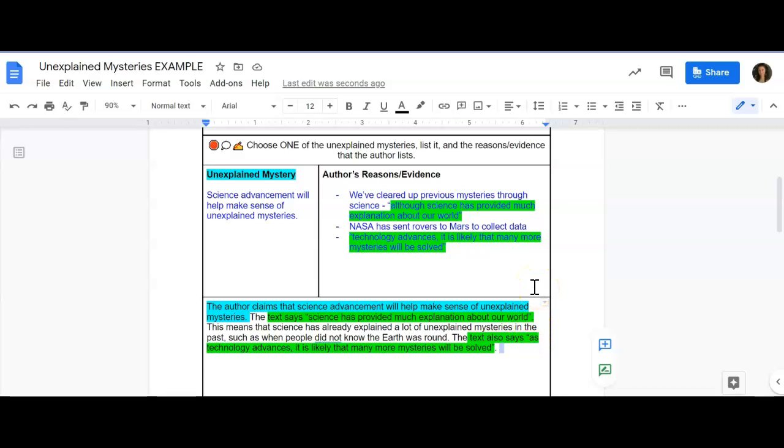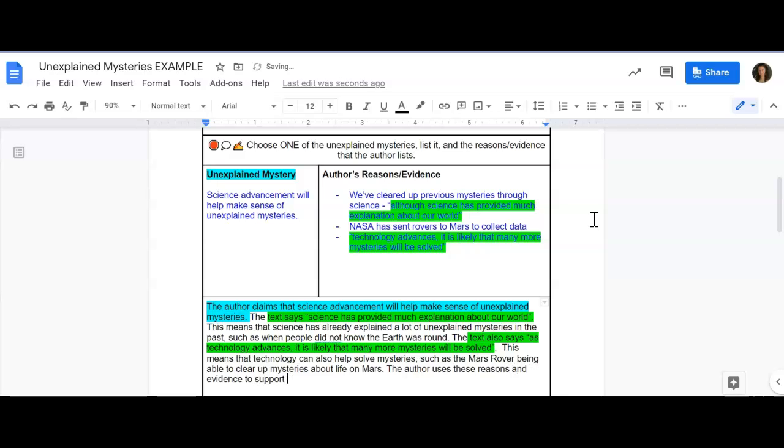Okay, I've cited it. Now we need to go ahead and explain it. Okay, so this means that technology can also help solve mysteries, such as the Mars rover being able to clear up mysteries about life on Mars. Okay, I've explained it. Now we need to go ahead and wrap it on up. The author uses these reasons and evidence to support their claim. All right, there we go. We've wrapped it all up.